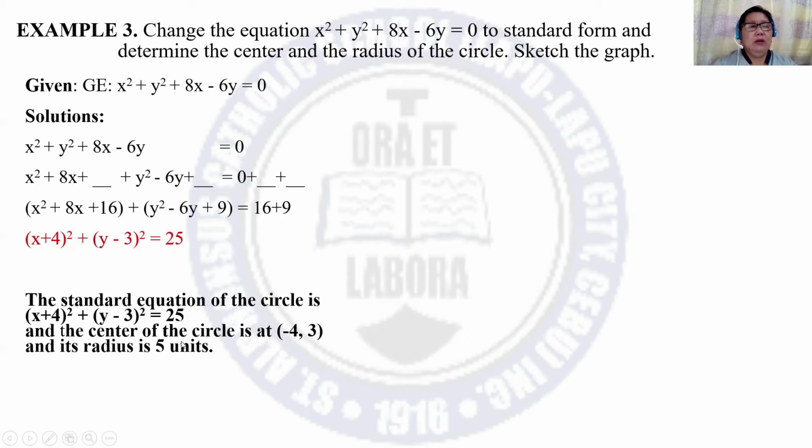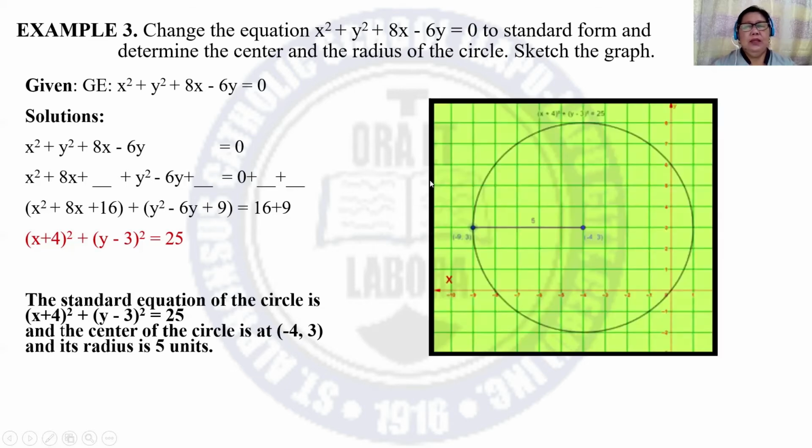And the center of the circle is at (negative 4, 3), and its radius is 5 units. This is the graph of the circle, center (negative 4, 3), the radius is 5. And do not forget the equation.